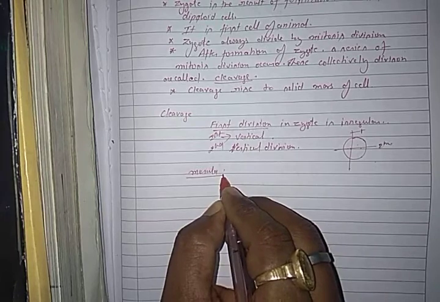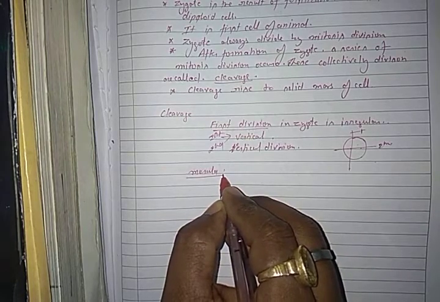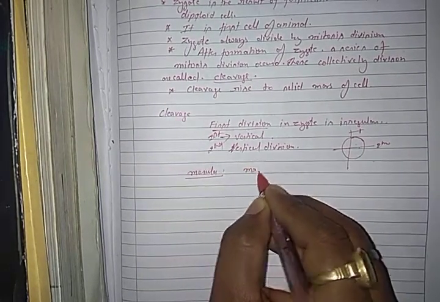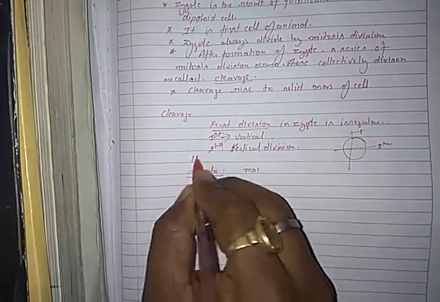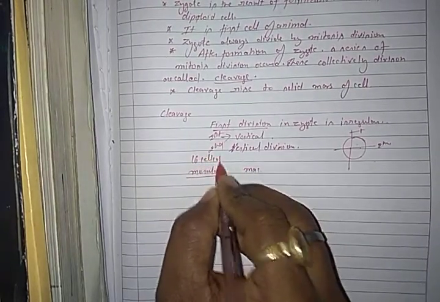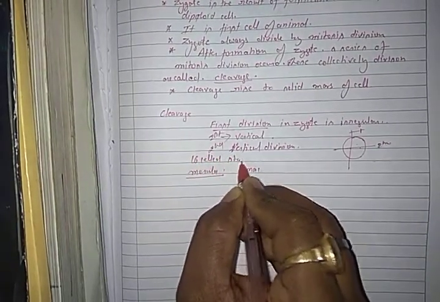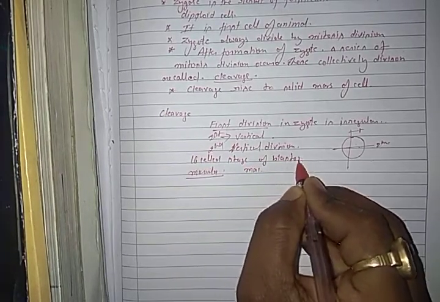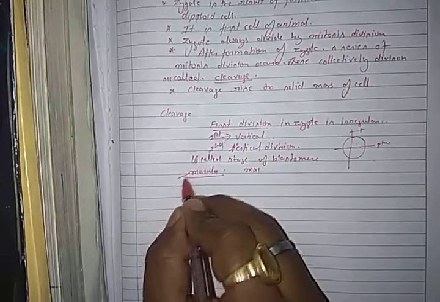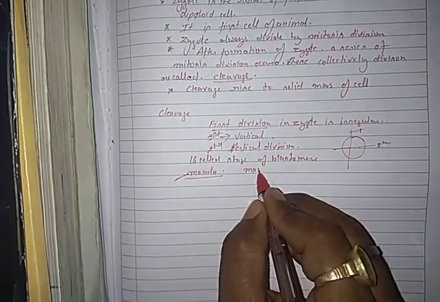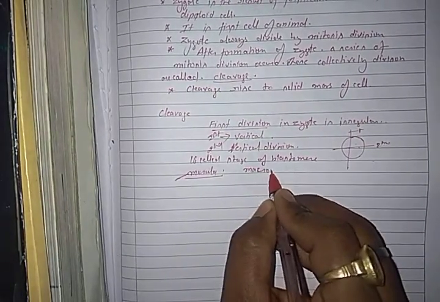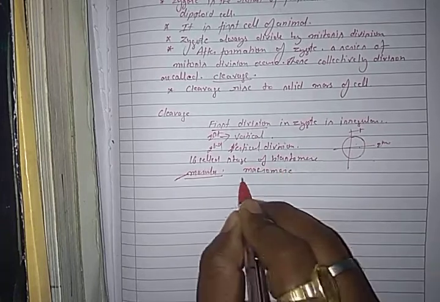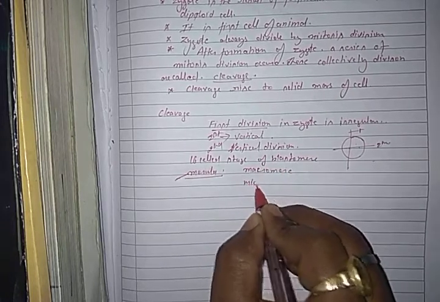Morula has two types of cells, macromere and micromere.